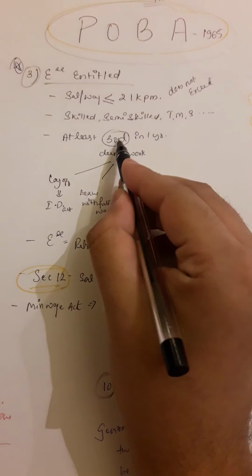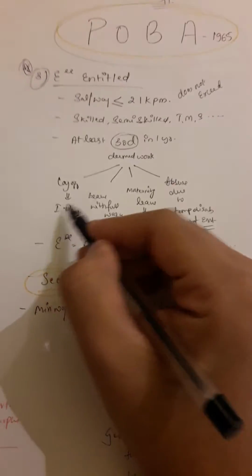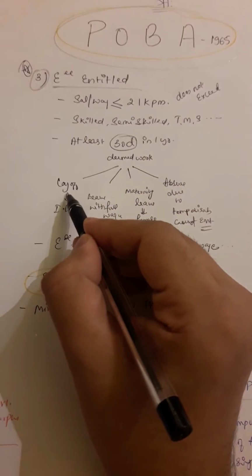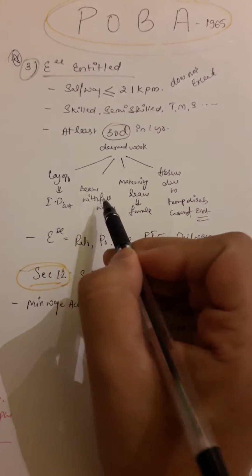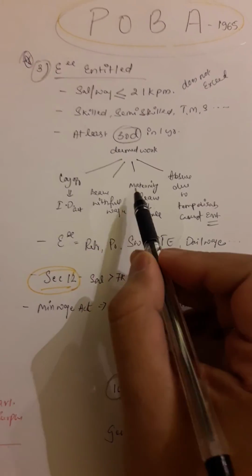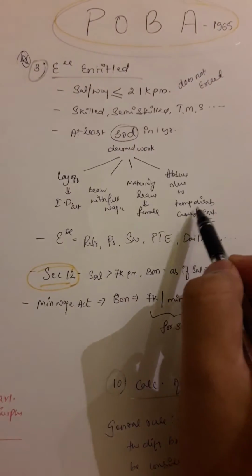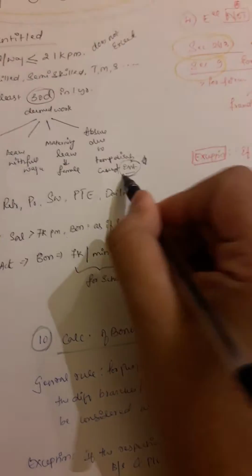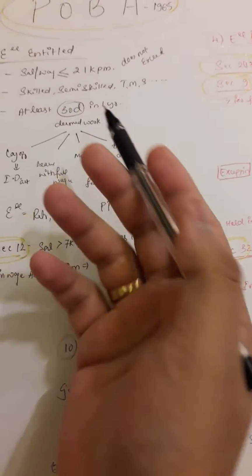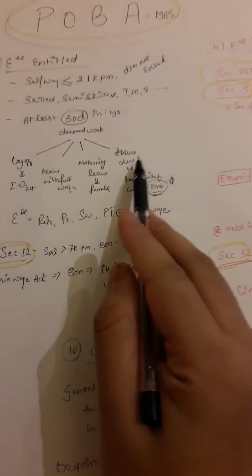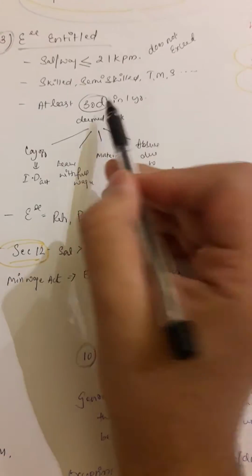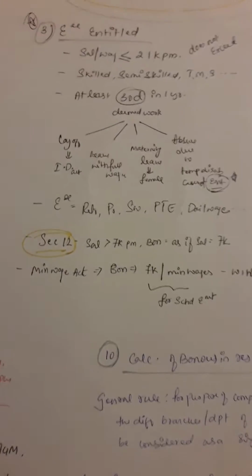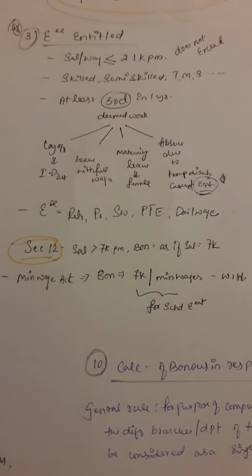Deemed work means that within the 30 days, if he is on leave on the following days, it is known as deemed work. When is it? It is either layoff under the Industrial Disputes Act, or leave with full wages, maternity leave obviously, and absence due to temporary disablement caused during employment. This is important. It should be caused during employment, then he is deemed to have worked on all these days. But he should have worked for at least 30 days in 1 year, then he will be an entitled employee. They will usually give questions on this.